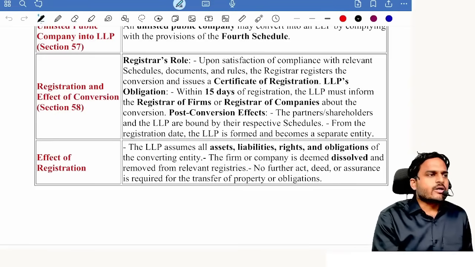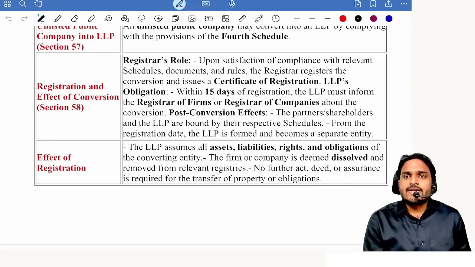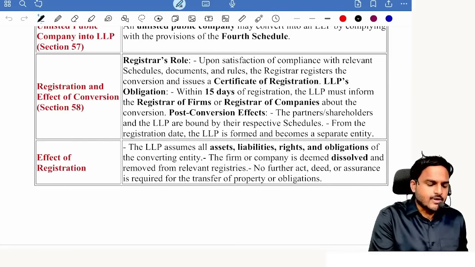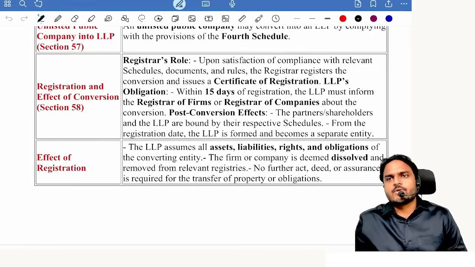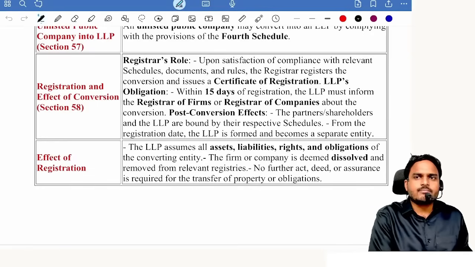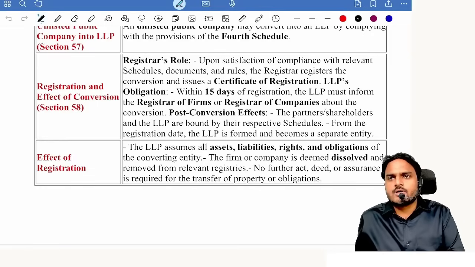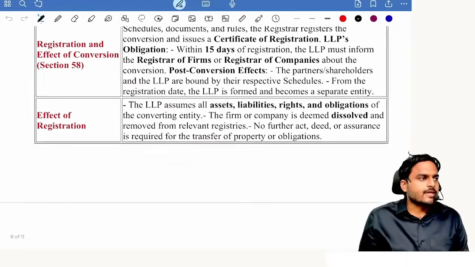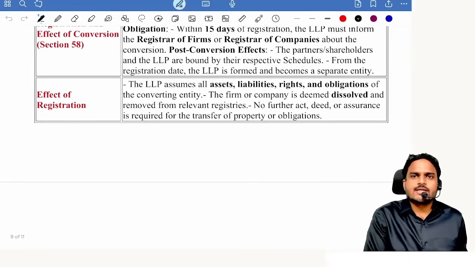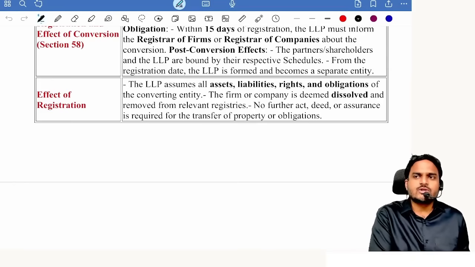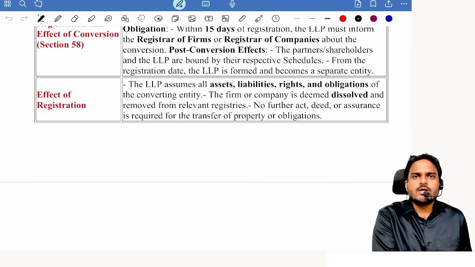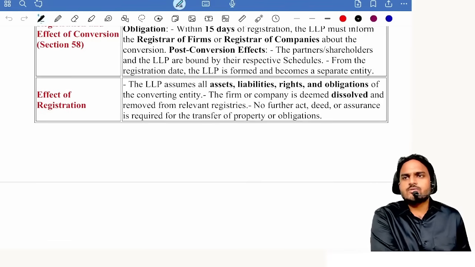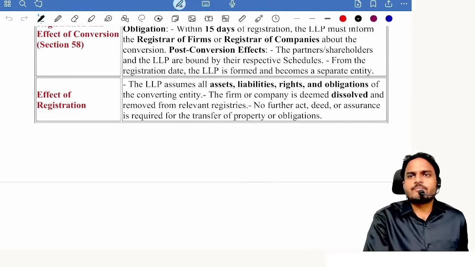Understood? Upon conversion, the assets and rights of the firm become the assets and rights of the LLP. The obligations and liabilities of the firm become the obligations and liabilities of the LLP. Even obligations, I told you examples like ESOP and gratuity. The old firm gave a promise, yes we will give you gratuity. Now the tenure is also counted with respect to the tenure you worked in the LLP.